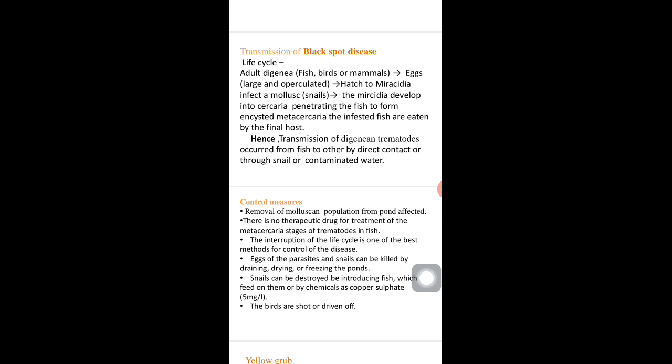The miracidia develop into cercaria, penetrating the fish to form encysted metacercaria. The infested fish are eaten by the final host and cause disease. Hence, transmission of digenean trematodes, that is black spot disease, occurs from fish to other by direct contact or through snail or through contaminated water.